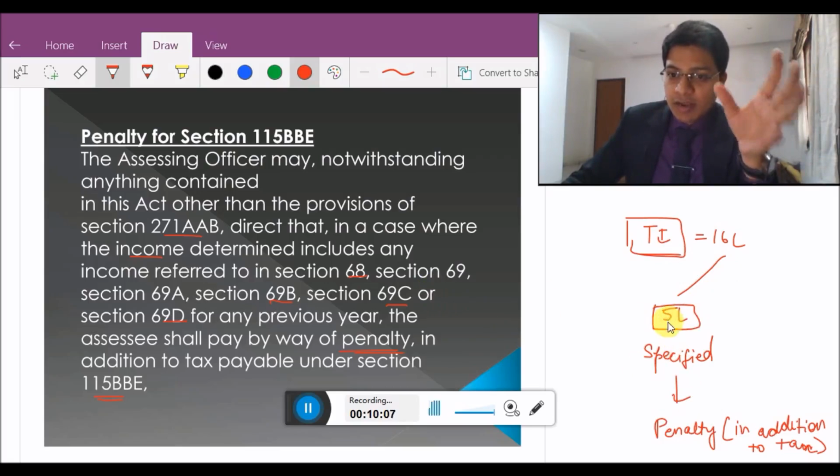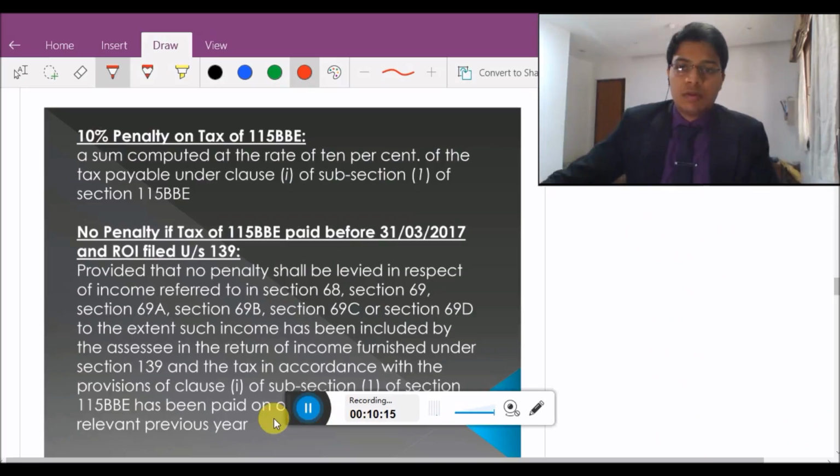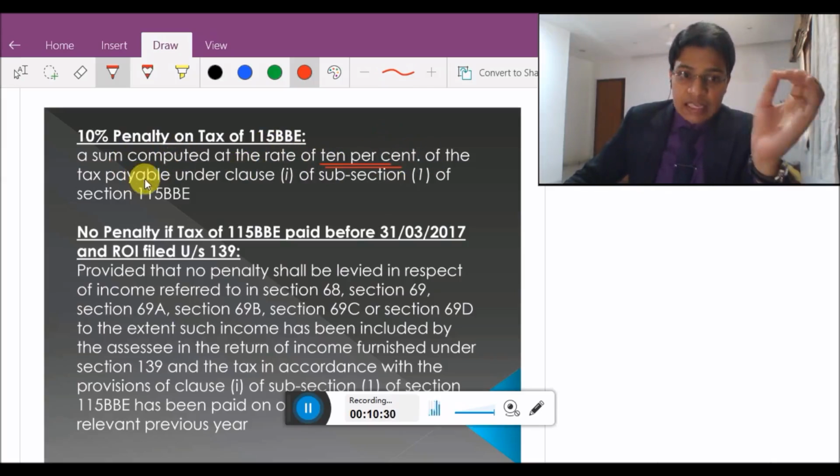On this 5 lakhs, penalty would be applicable in addition to the tax rate of 60%. What would be the penalty? 10% penalty on tax of section 115BBE, a sum computed at the rate of 10% of the tax payable.